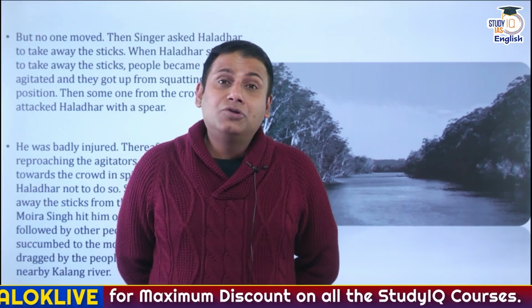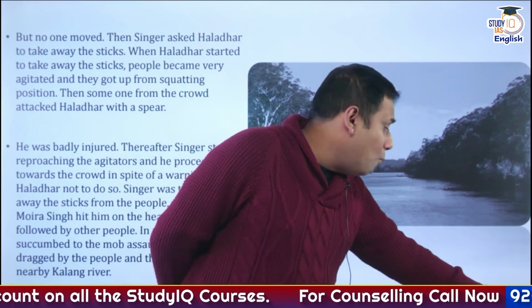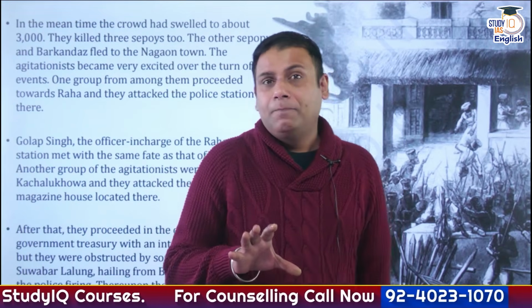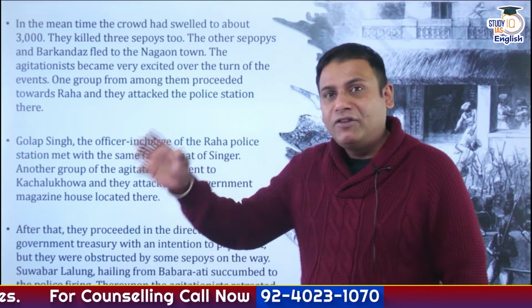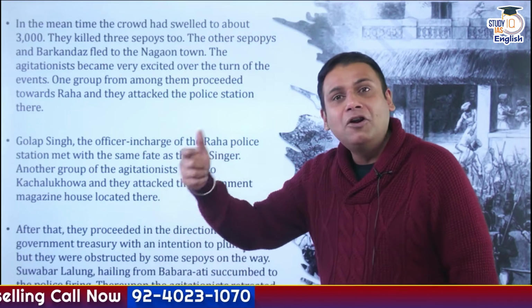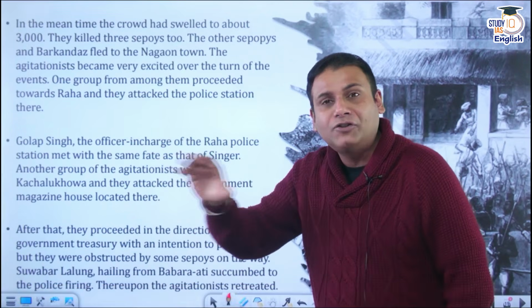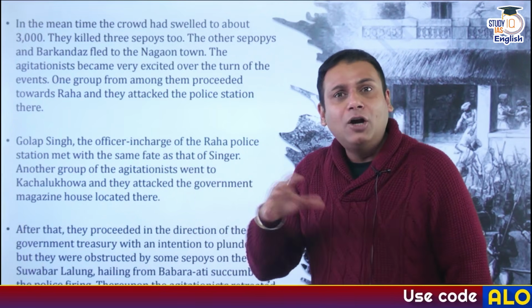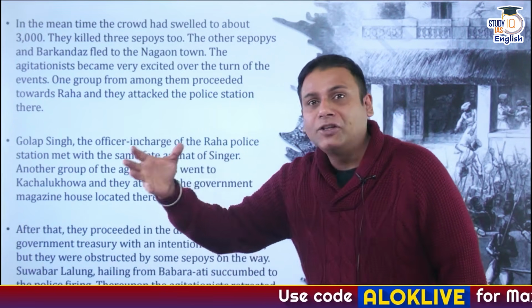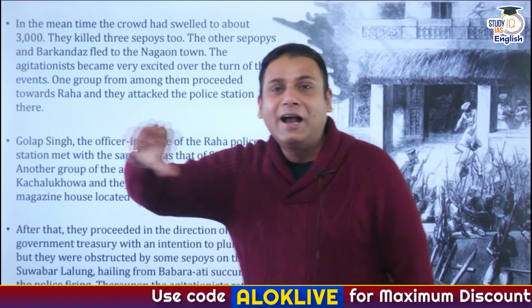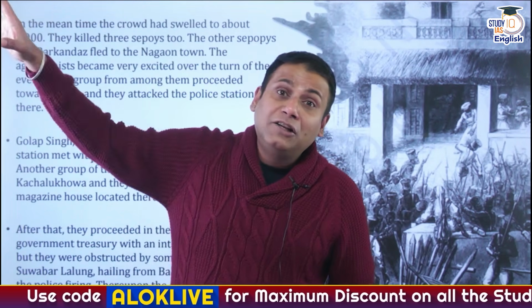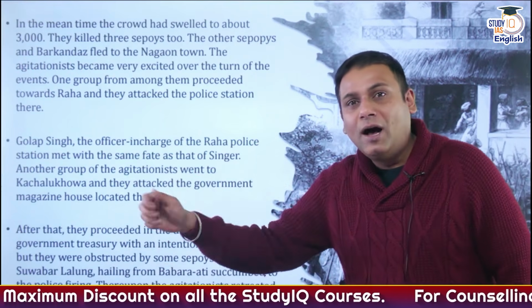Immediately, the news reached the Britishers and approximately 50 more sepoys were sent under the command of Campbell for temporarily suppressing the movement. And prior to that, the peaceful protesters had been converted into an angry mob. They attacked the police station in Raha. And the in-charge of the police station, Gopal Singh, died.